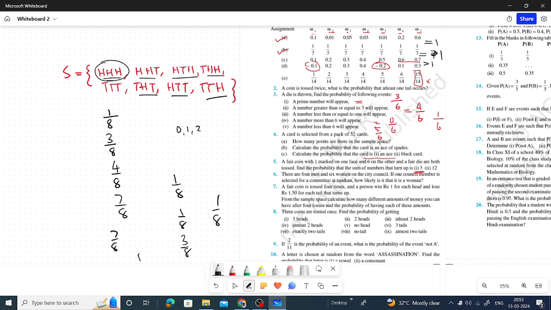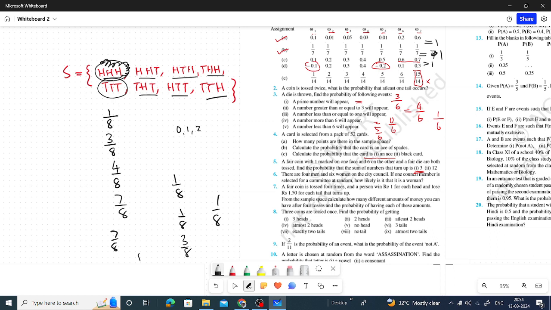So 0 tail, 1 tail, 1 tail, 1 tail, 2 tails, 2 tails, 2 tails. 3 tails will not come. Maximum 2 tails, so 7 times, 7 by 8.